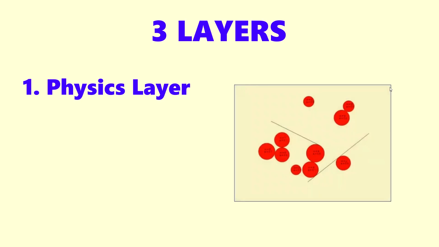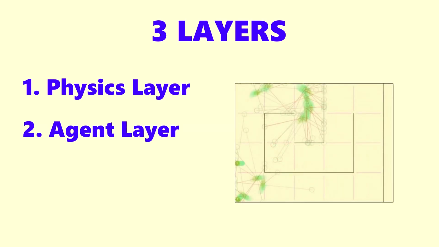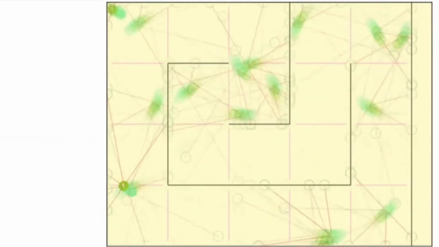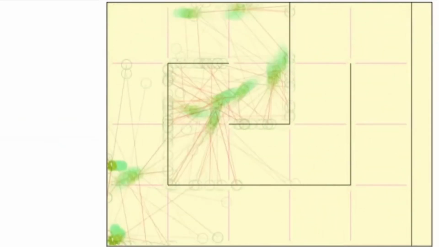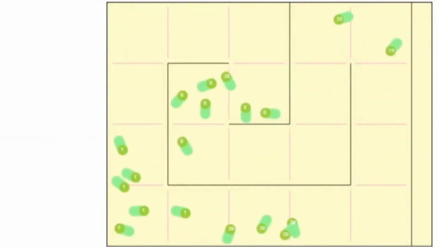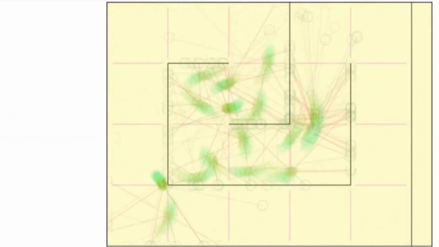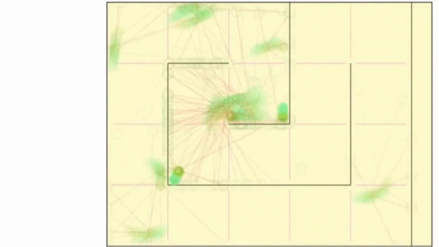The second layer would be the agent layer. This is also not something entirely new because I made a playlist before where the agents were not balls but capsules. They were capable of learning and adapting. Each of them had their own neural network and they eventually figured out how to navigate through a given track.